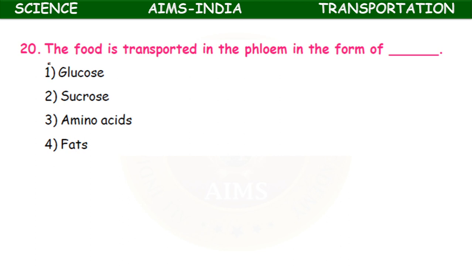The food is transported in the phloem in the form of glucose, sucrose, amino acids, fats. It is in the form of sucrose.